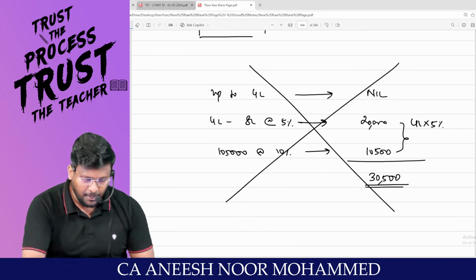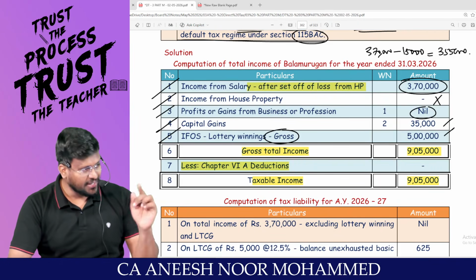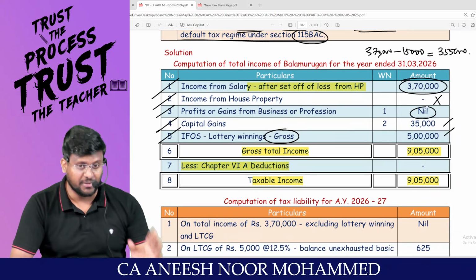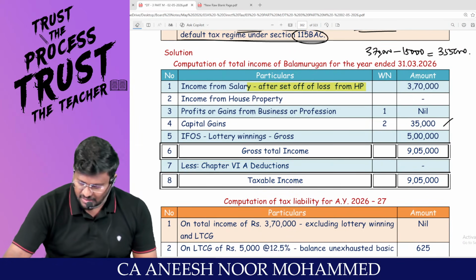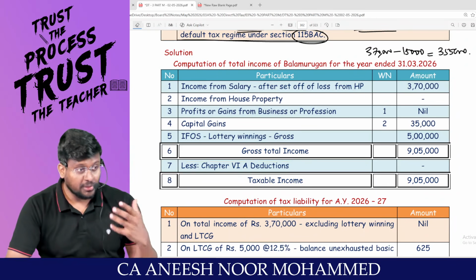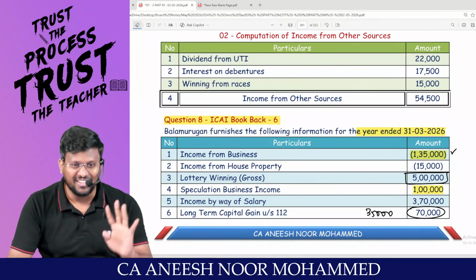Because your income includes special income. Long-term capital gain. That capital gain should be taxed at 12.5%. Am I right? So my dear lovable students, sir, these are the mistakes a student will do.